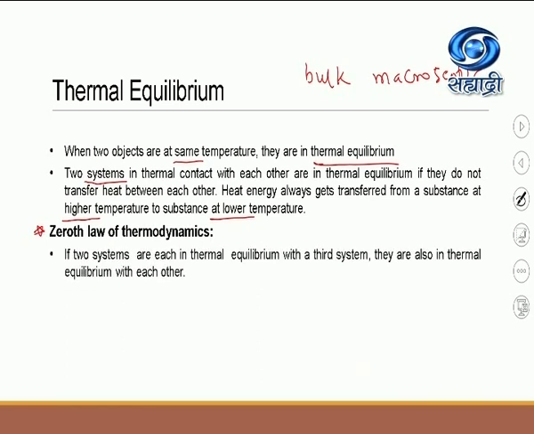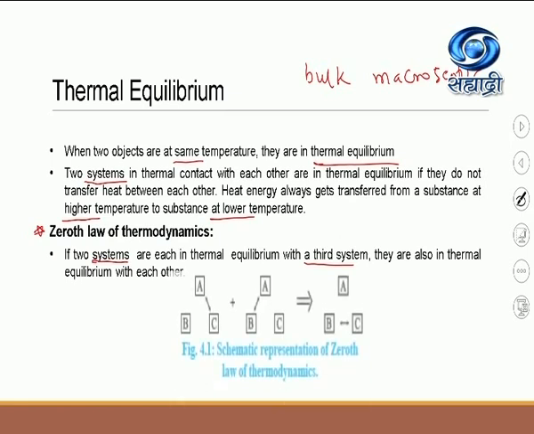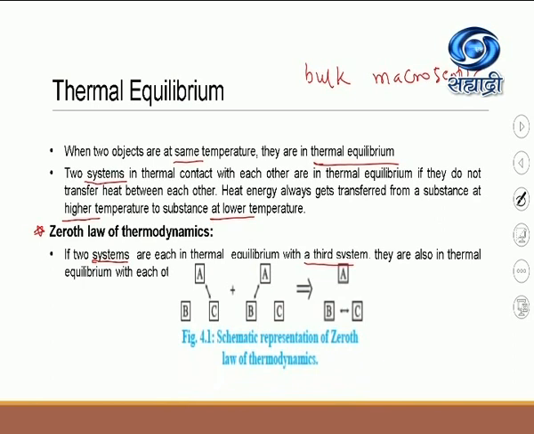So the statement of the zeroth law of thermodynamics is, if two systems are each in thermal equilibrium with a third system, then they are also in thermal equilibrium with each other. Now, by reading the sentence, you might not have understood the things in a proper manner. So let me explain this with the help of a diagram.